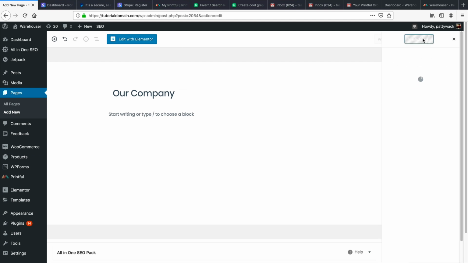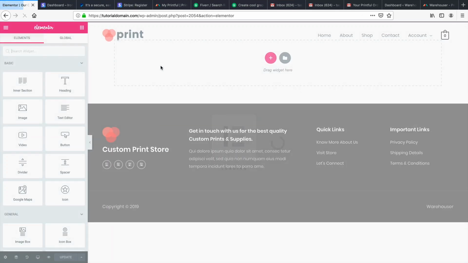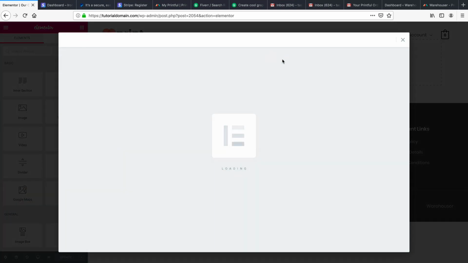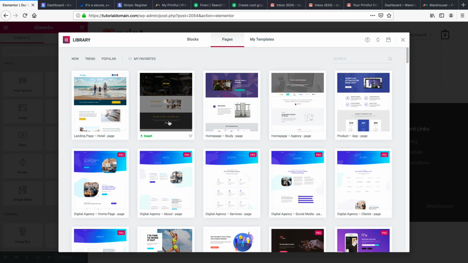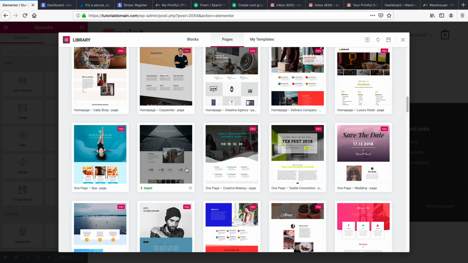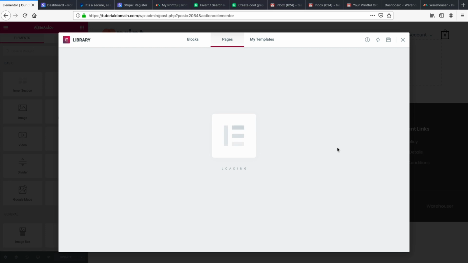Here I'll click on publish. And then right here, I'll click on edit with Elementor. And then from this point on, it's going to activate the builder, and then you can go ahead and design your pages. So just like you saw before, you can design your page from scratch. So here, for instance, I'll just click on this, and I'll grab a template really fast. I like this template right here. Let's see if I can pick one. I'll grab something like, let's see, we got the About Us. Click on this. I'll go ahead and insert this right here.